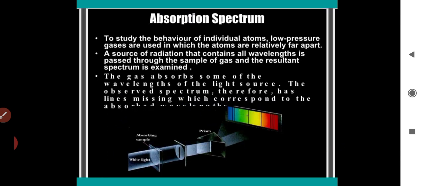Next we have the second spectrum, that is the line absorption spectrum. When white light is passed through a gas, as you can observe in the slide, and we analyze the transmitted light using a spectrometer, we find some dark lines in the spectrum. These dark lines correspond precisely to those wavelengths which are found in the line emission spectrum of the gas. This is called the absorption spectrum of the material of the gas.